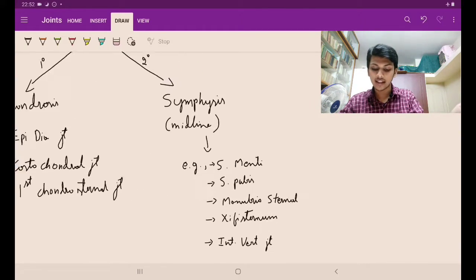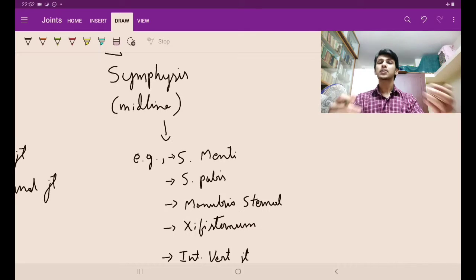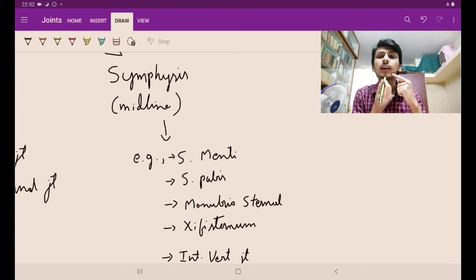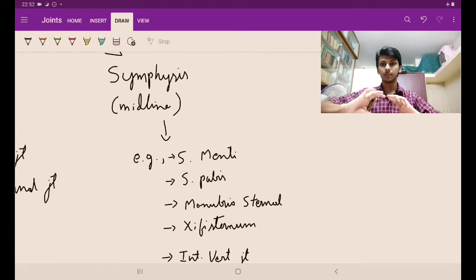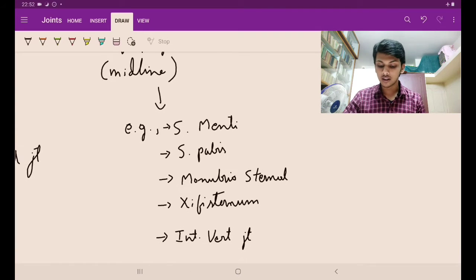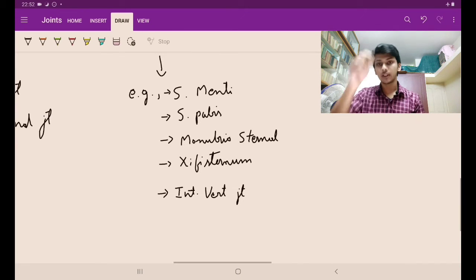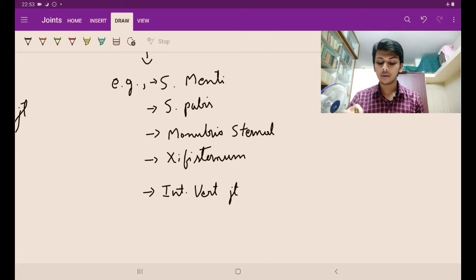symphysis joint which is a secondary cartilaginous joint. Symphysis joints, there is something very interesting that it's always present in the midline of the body, always in the midline. Example, the symphysis menti here, and the symphysis pubis which will be in the pelvis, like on the belt buckle there will be a symphysis pubis which will be on the midline. Then there will be the manubriosternal joint.